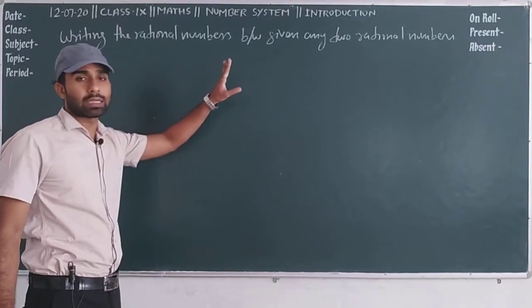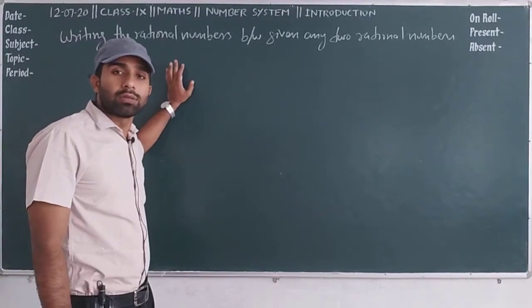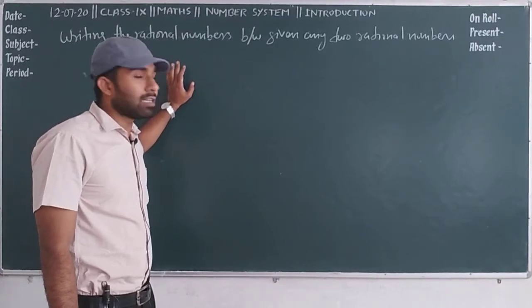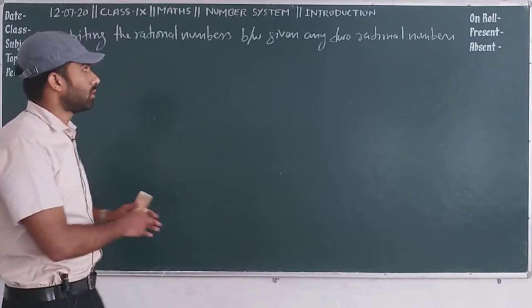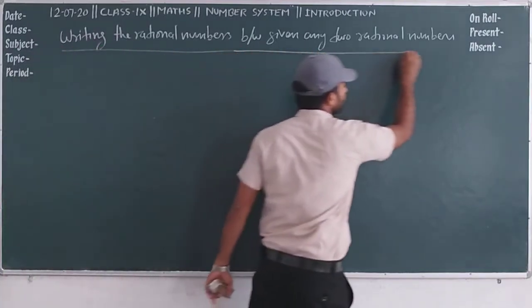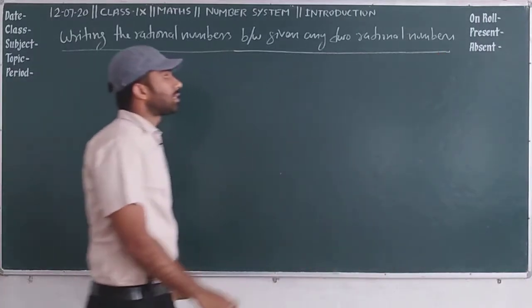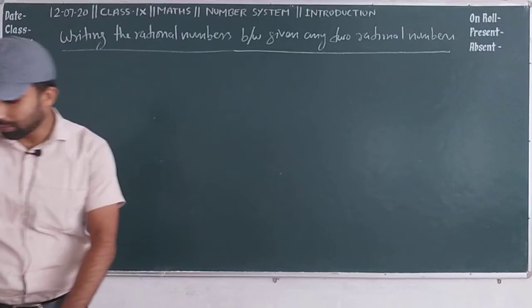Now various questions arise on this topic. A question can be asked like, how many rational numbers can you find between any two numbers? So you can find infinite rational numbers between any two numbers. Okay. But we are going to discuss the procedure to find rational numbers between given numbers.